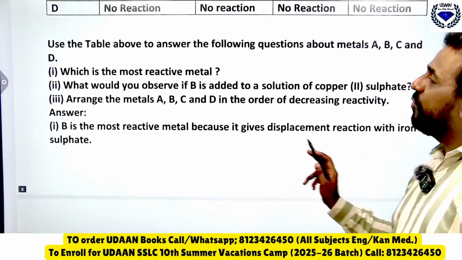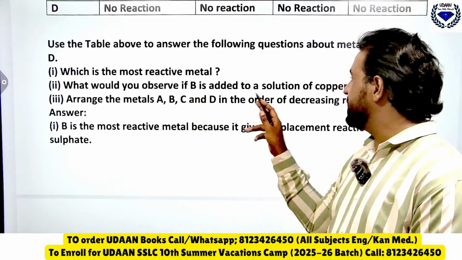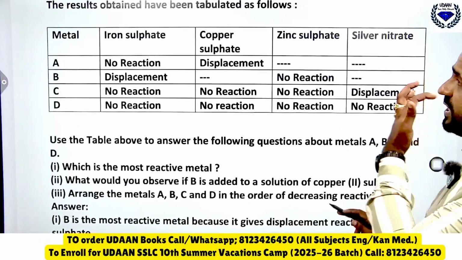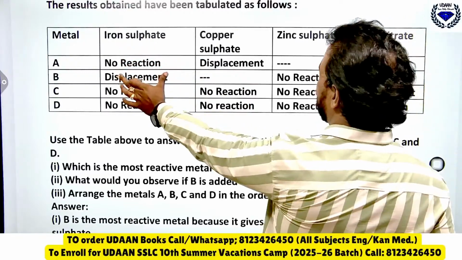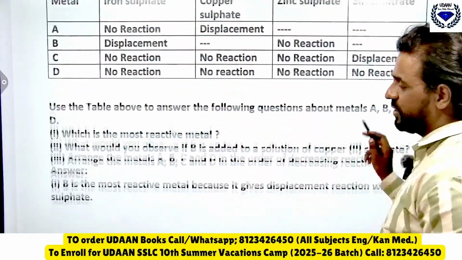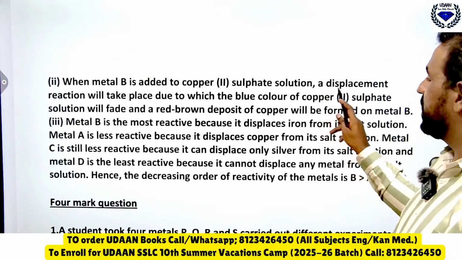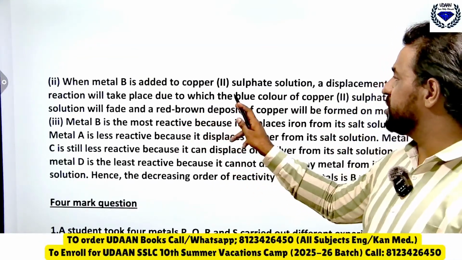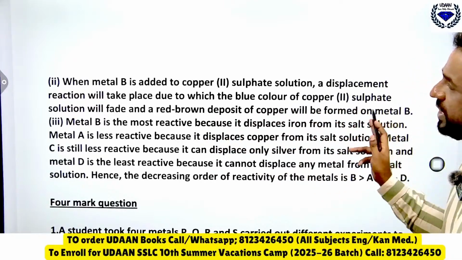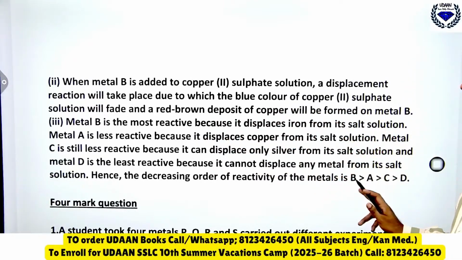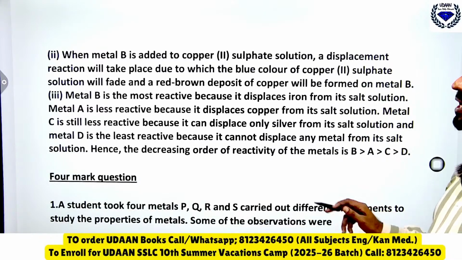Then what would be the observation if B is added to solution of copper sulfate? So B, when you add to copper sulfate solution, what will happen? When metal B is added to copper sulfate solution, a displacement reaction will take place, due to which blue color of the copper sulfate solution will fade and a brown deposit of copper will be formed on metal B.